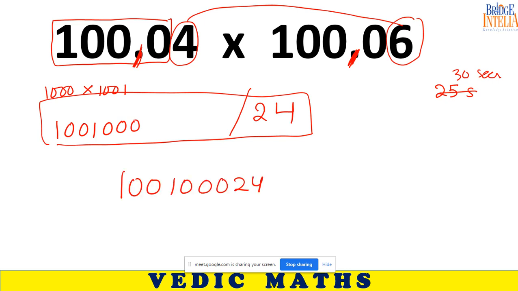Now bring back the decimal. How many digits are there in total after the decimal? 2 plus 2, 4. Counting from the back, 1, 2, 3, 4, place the decimal here. So this is the final answer, 1001.0024. Is that all got?